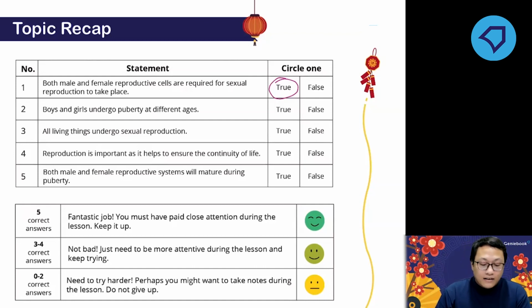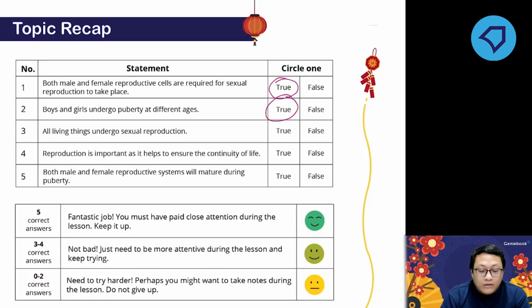Second one: boys and girls undergo puberty at different ages. Is this statement true or false? The answer is true. Who will experience puberty earlier, the girls or the boys? The girls. So the girls will experience puberty earlier than the boys. The boys are a bit later than the girls.